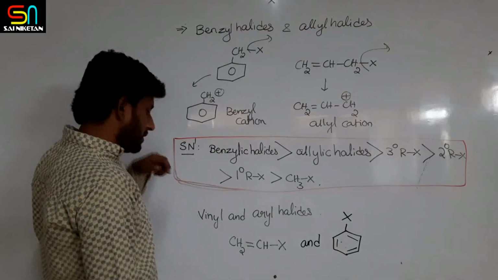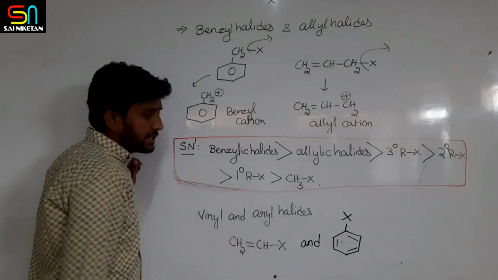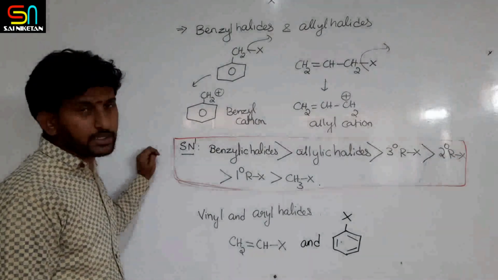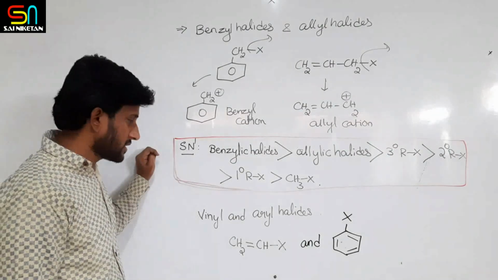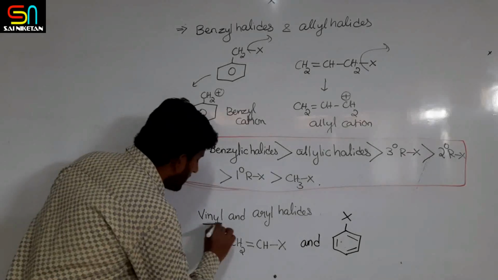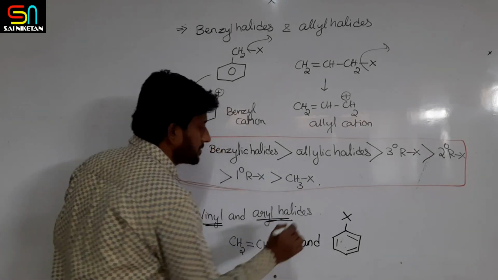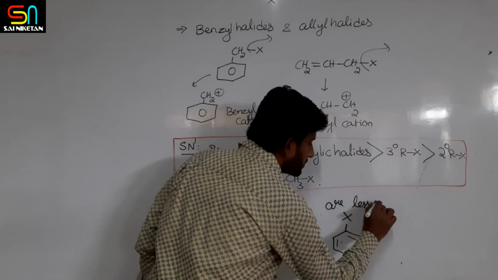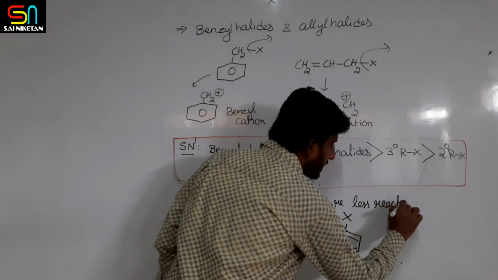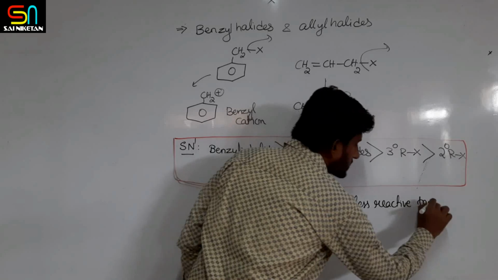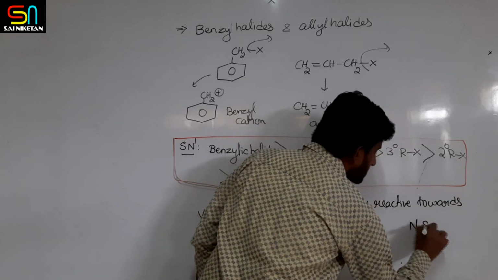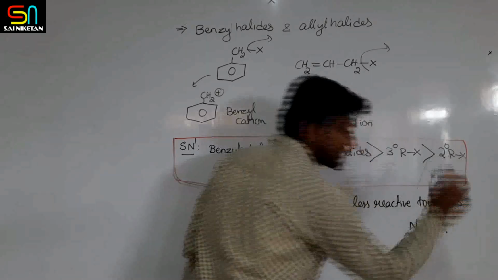Now, do you think vinyl and aryl halides are more reactive or less reactive towards nucleophilic substitution? Vinyl and aryl halides are less reactive towards nucleophilic substitution reactions.